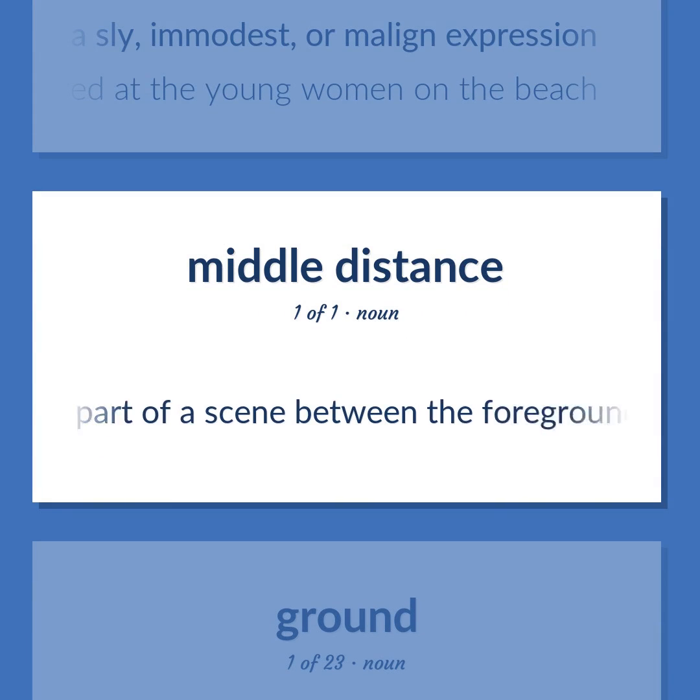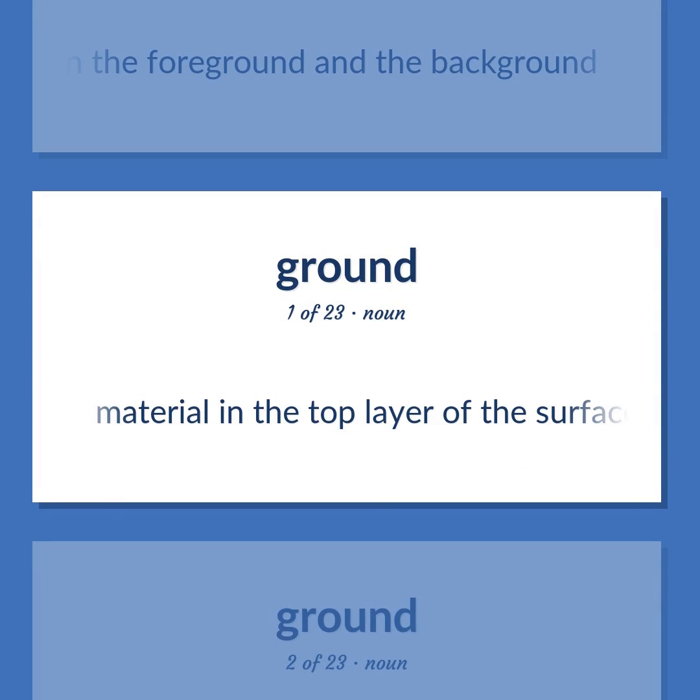The part of a scene between the foreground and the background. Material in the top layer of the surface of the earth in which plants can grow, especially with reference to its quality or use.